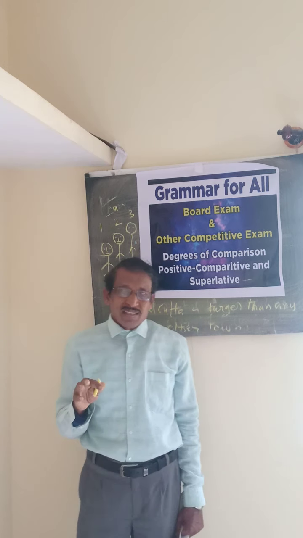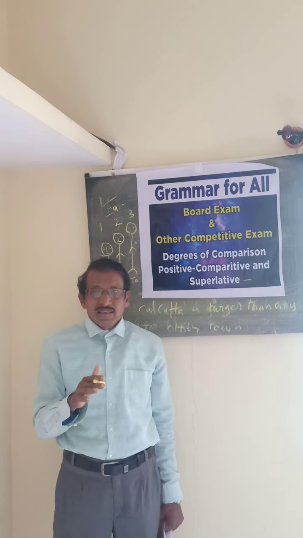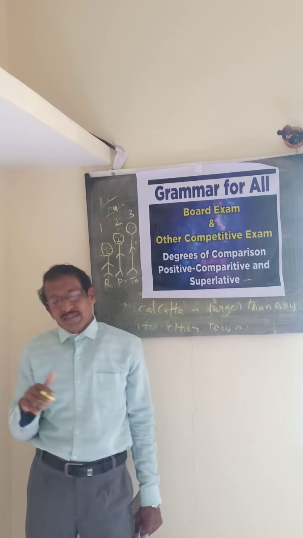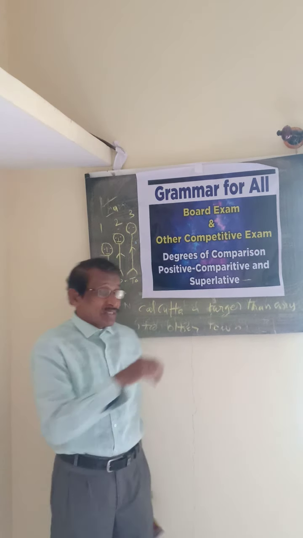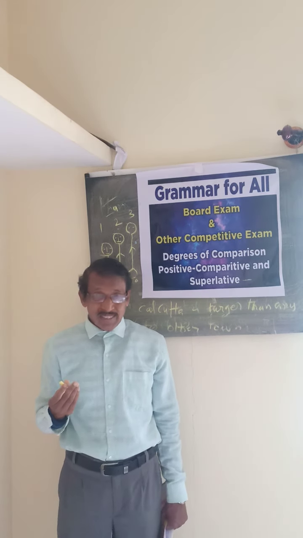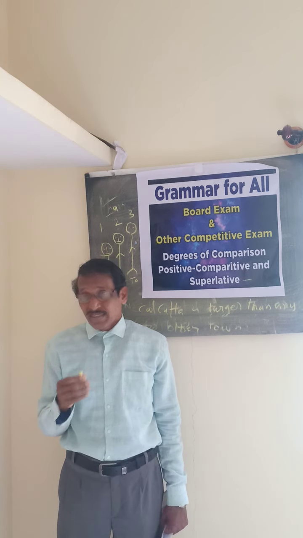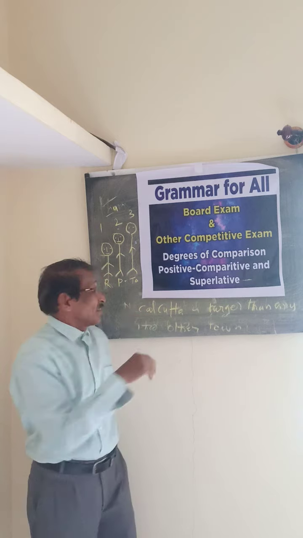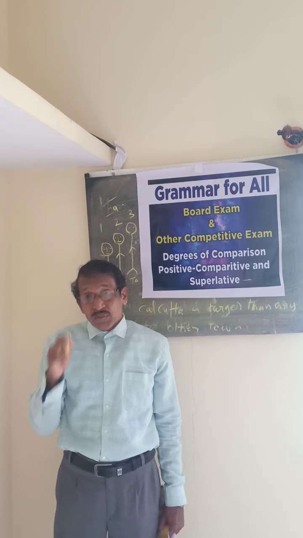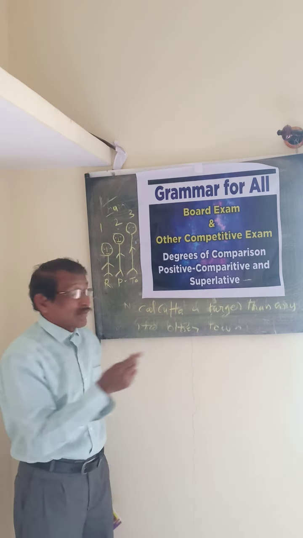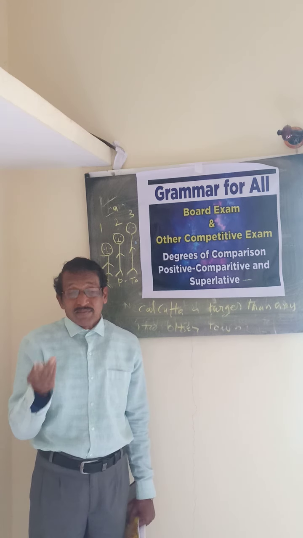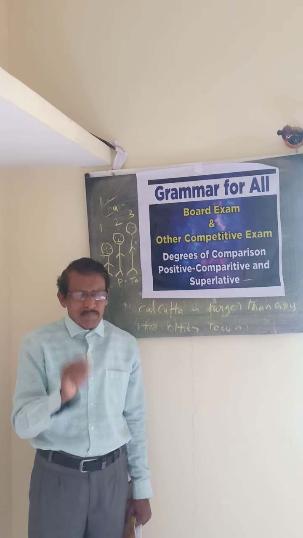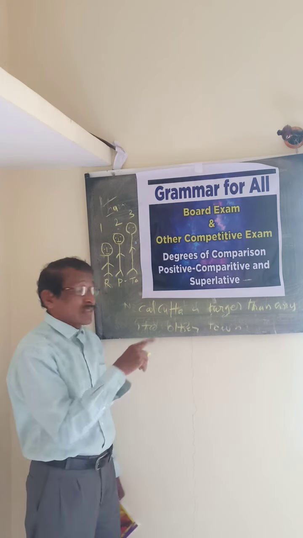Firstly you should understand that while making comparative degree, we are using the word than in most cases. And in the same way, when we are using positive degree, we can use as. For example, when we are converting from comparative to positive, we can use as.